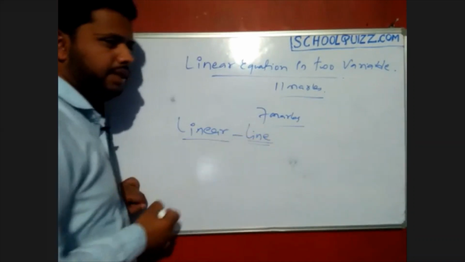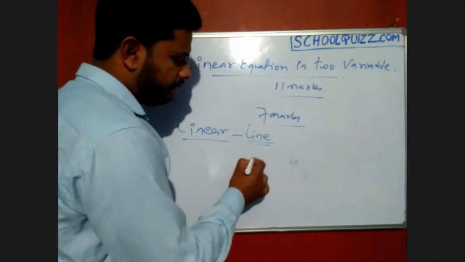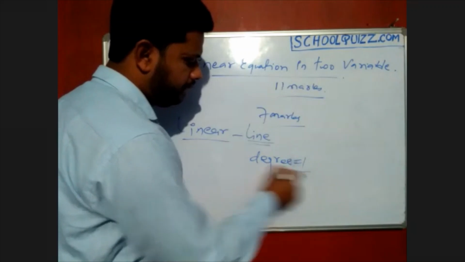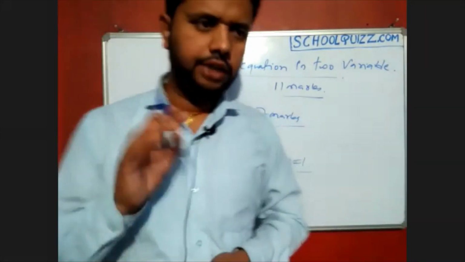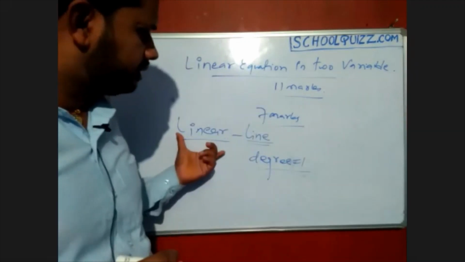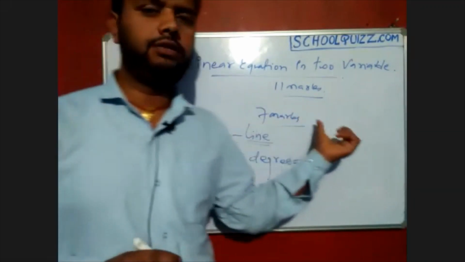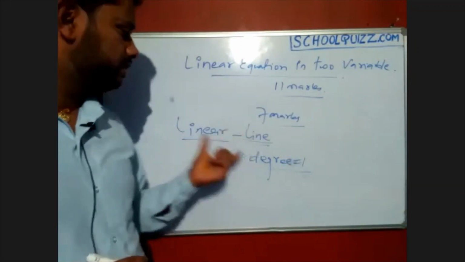Mathematically, it is a degree one equation. Equations which have degree one are called linear equations. If you plot that type of equation graphically, you will get one line, and that's why it is called a linear equation.